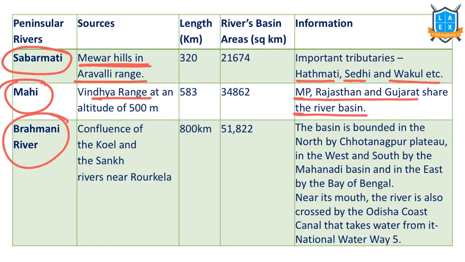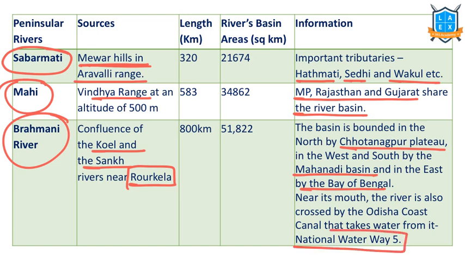Brahmani River, important. It forms due to the confluence of the Koyal and Sank rivers near the Rourkela industrial region. The basin is bound on the north by the Chota Nagpur Plateau, on the south by the Mahanadi Basin, and on the east by the Bay of Bengal. Brahmani River forms the waterway for National Waterway 5. This river is important because it provides water for industrial regions in this area.